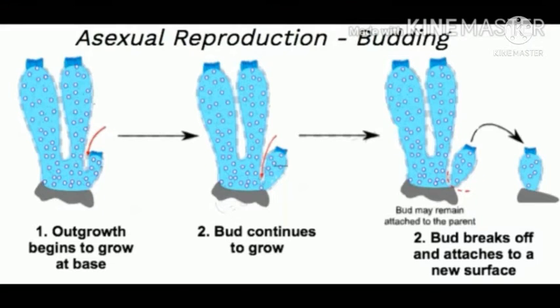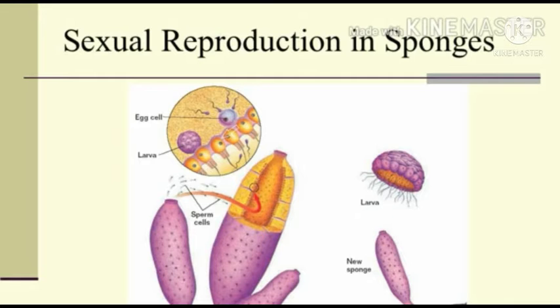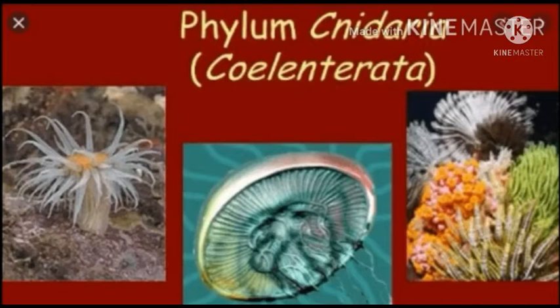Asexual reproduction takes place by budding. Sexual reproduction takes place by fusion of male and female gamete. They possess great power of regeneration. That's all about Porifera. Now let us talk about phylum Cnidaria, which was previously called Coelenterata.